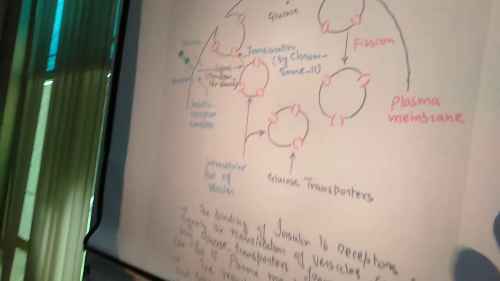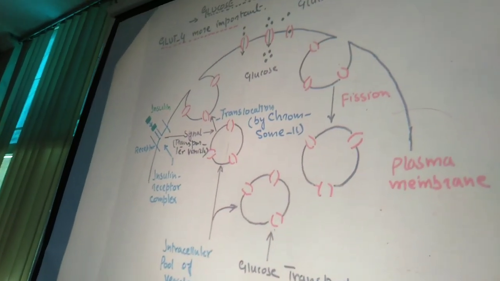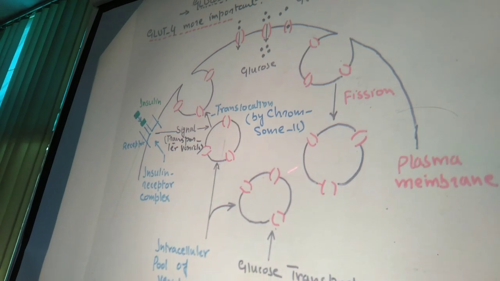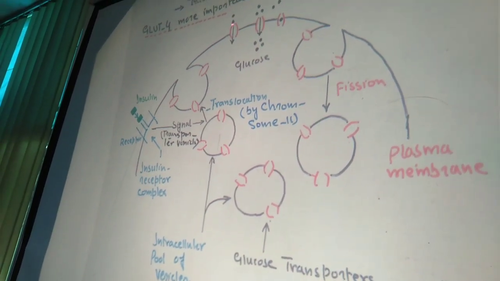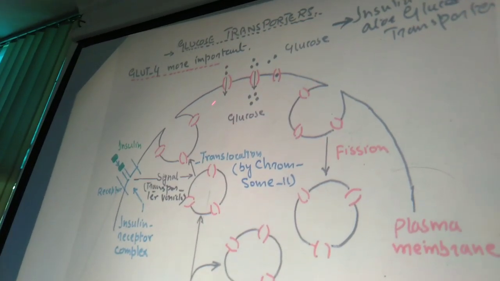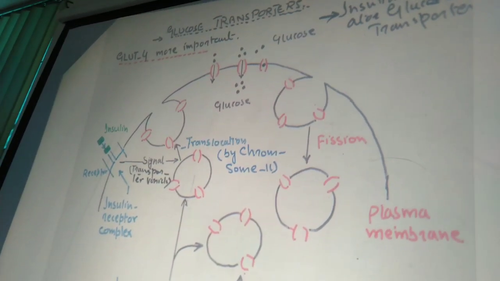Now you can see in this figure, these are the glucose transporters. They are present inside the cell previously. This is the plasma membrane. This is the glucose molecules. This is the glucose transporter. Now what is the role of insulin?